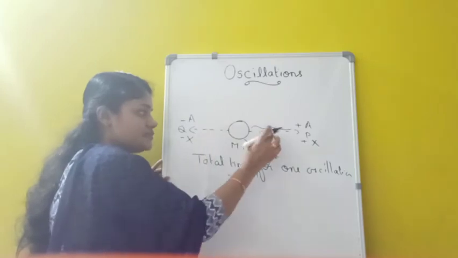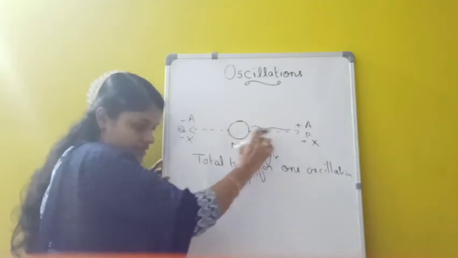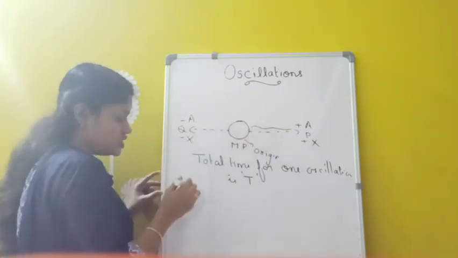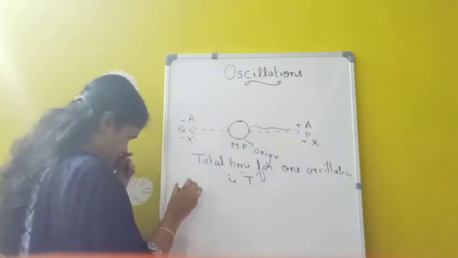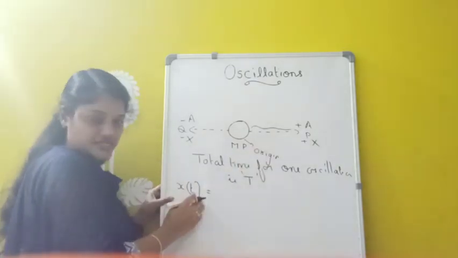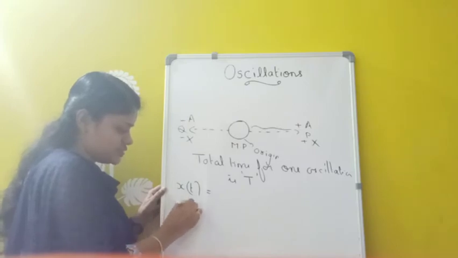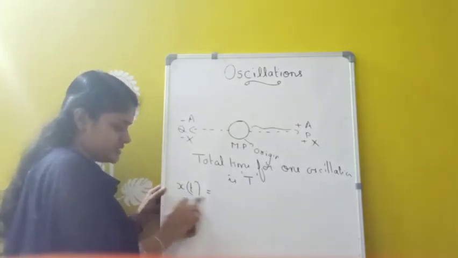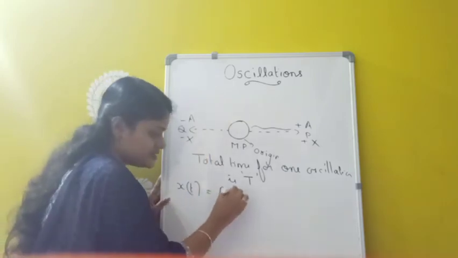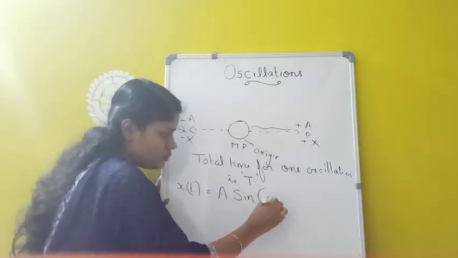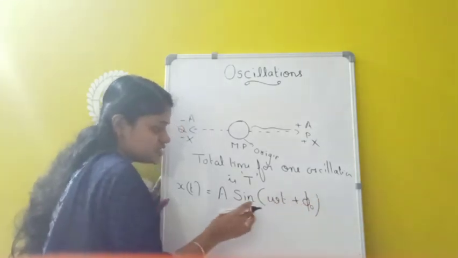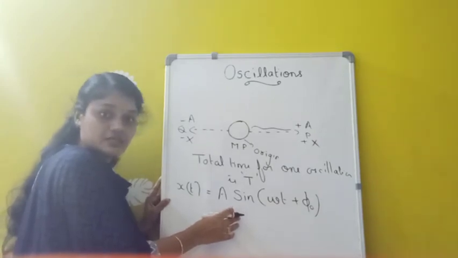And displacement of the particle executing simple harmonic motion can be written as, so here I told you this particle is moving along x direction. So I am taking x of t. Since displacement is along x direction, I am taking x of t. If it is in y direction, we can write y of t also. So displacement of the particle at any time t is written as a sin(omega t plus phi 0). So this is the normal representation of displacement of a particle executing simple harmonic motion.